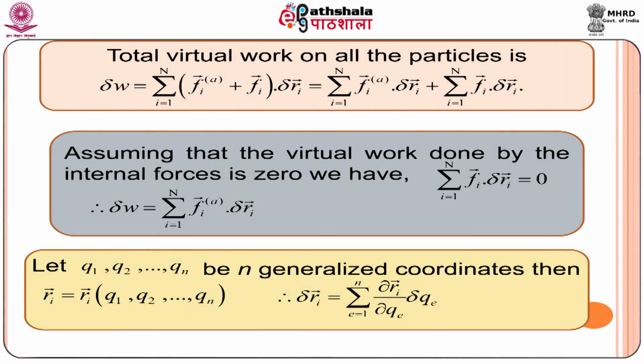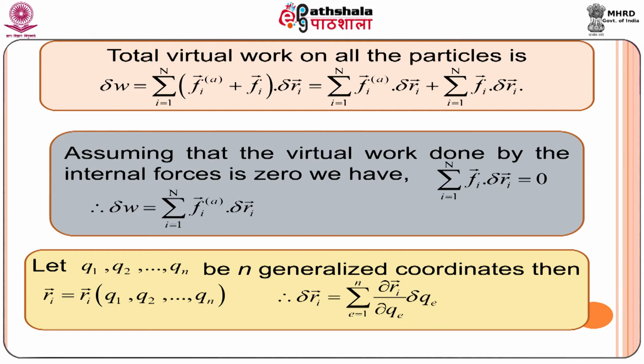Here dot indicates that we are taking the dot product of two vector quantities f_i vector and delta r_i vector. This is the virtual work done by the constraint forces. Substituting this here, we get delta W equal to summation over i equal to 1 to capital N F_i vector superscript A dot delta r_i vector. This is the virtual work done by the externally applied forces.